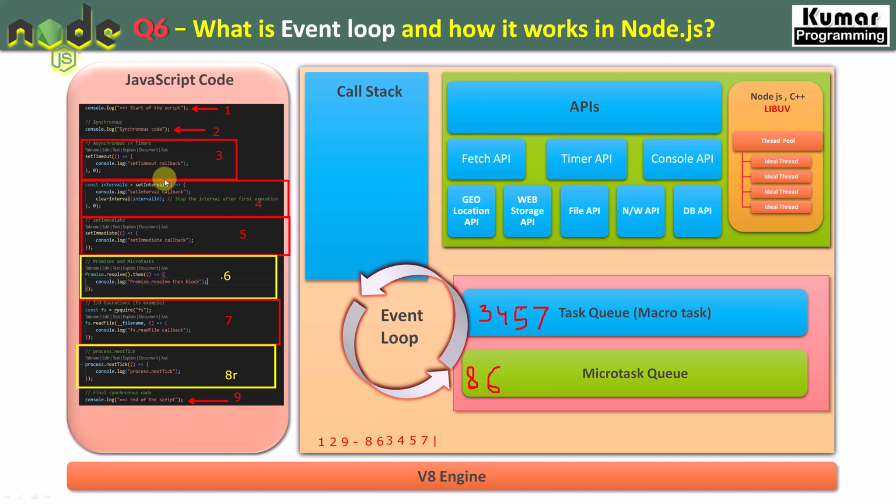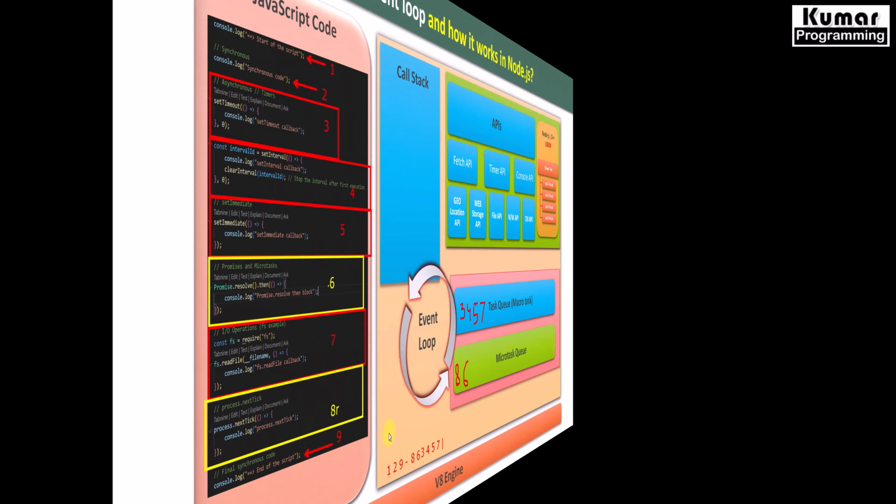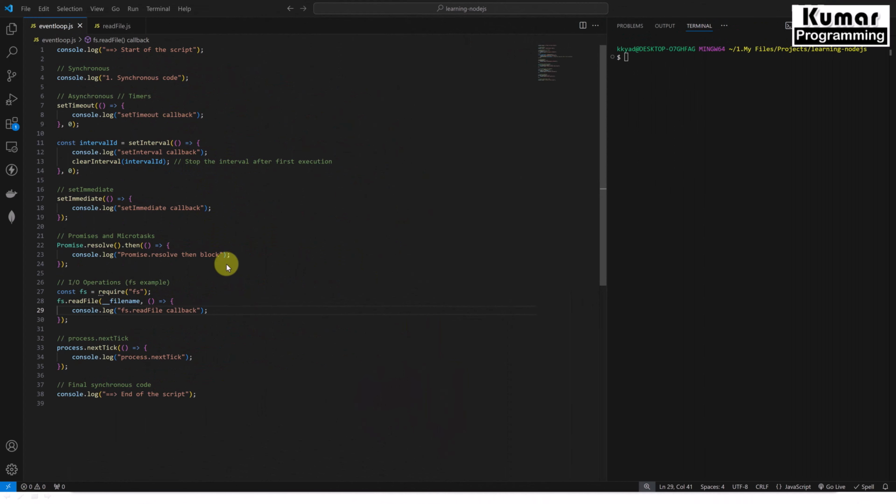Now let's run the same piece of code in our Visual Studio Code and see if they are executing in the same order, right? So let's flip to Visual Studio. So here I have written the same piece of code. Now I'm going to execute this, and don't worry if you don't know how to set up our Node.js application. That we are going to do in our upcoming session where we are going to set up our entire Node.js application. But for now, I'm just trying to demonstrate how our different types of asynchronous functions are executing inside our Node environment, right?